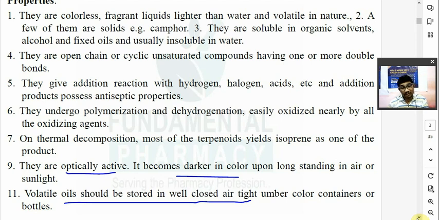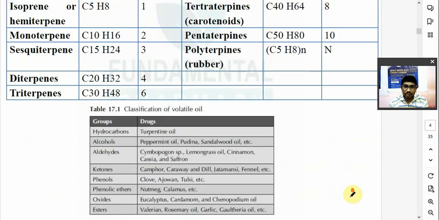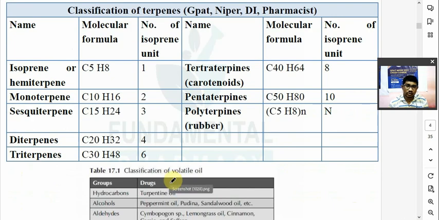So all the terpenoids are either having C5H8 or n times, 2 times, 3 times, 4 times, etc. And terpenoids are nothing but the hydrogenation, oxidation, dehydrogenation products of terpenes. Remember, this table is most important. इसके ऊपर क्वेश्चन ऑलरेडी आ चुका है. Classification of terpenes. Okay, now these terpenes are classified in different ways.